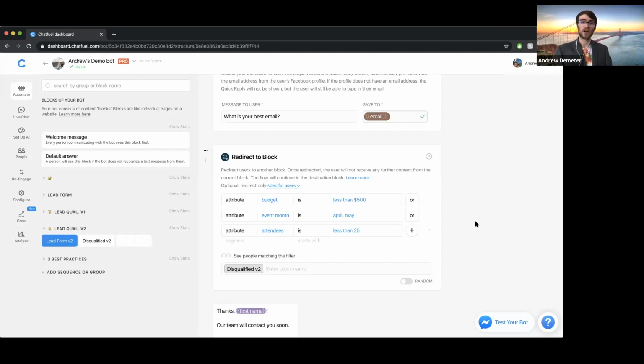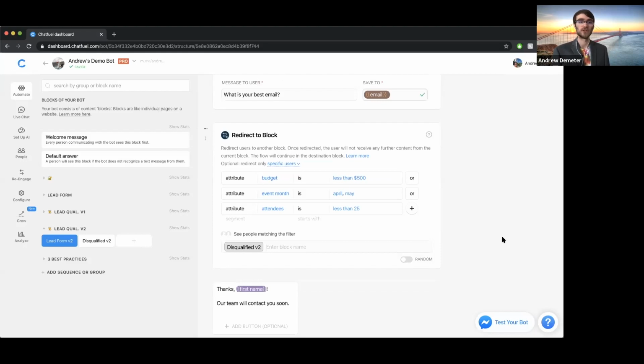Personally, as a customer, I would appreciate the first method, especially for longer lead forms, because it's immediately disqualifying you based on the answer you gave instead of wasting your time having to fill out the rest of the form. But as a business owner, if you prefer the second approach where they go through all the questions, then you have that option and opportunity as well.